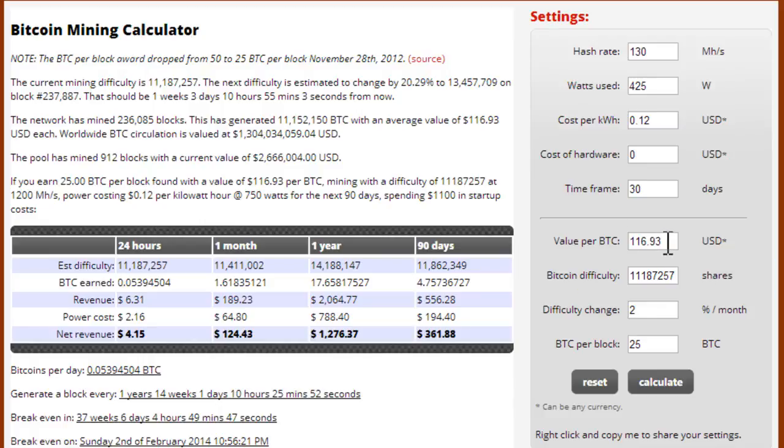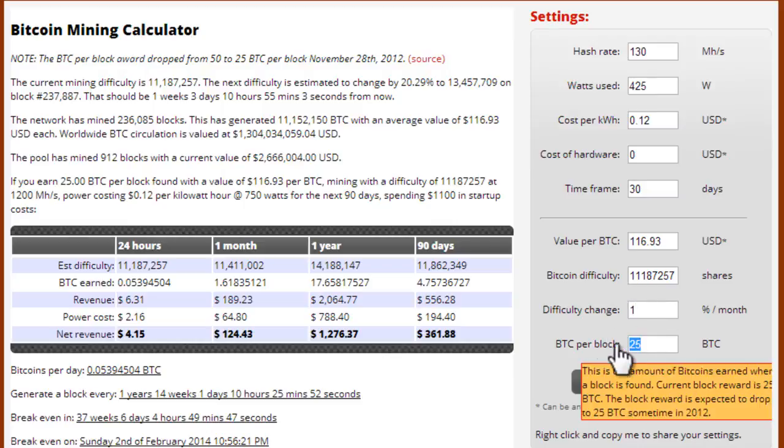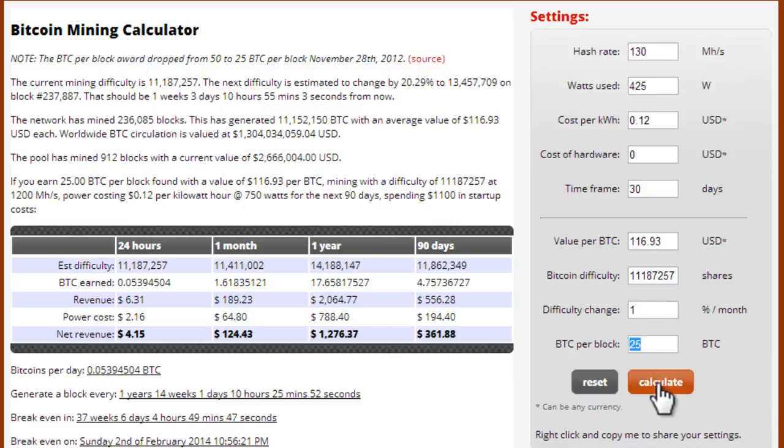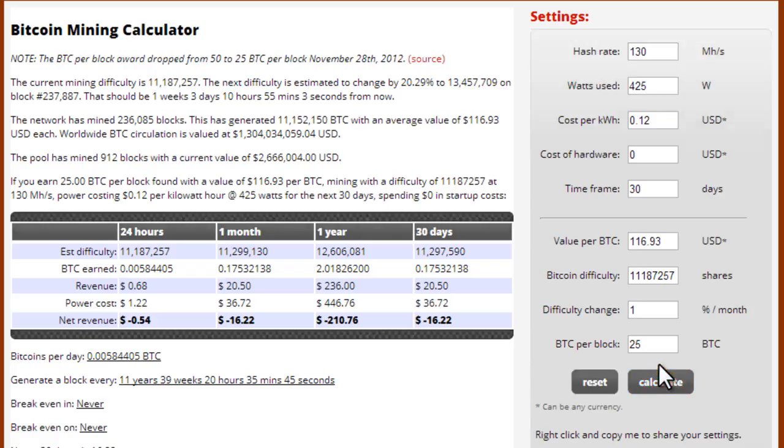Today, Bitcoin is worth $116. We'll keep the difficulty just whatever it says, because that'll change. And the difficulty percent per month, I'm just going to keep that at 1. And this is 25, which is correct. I'll just click on calculate and let's see how much I'll make.